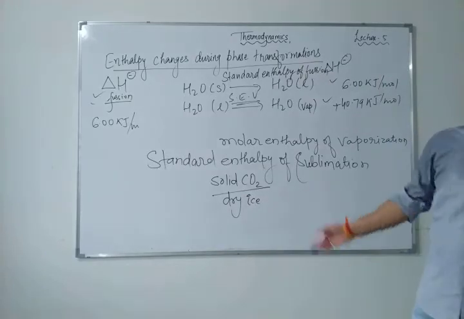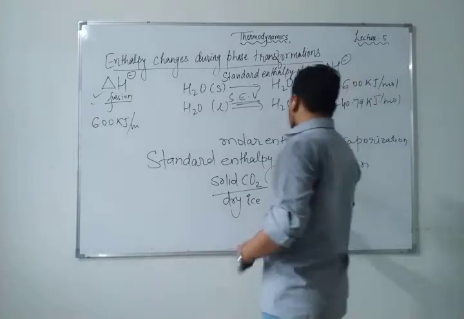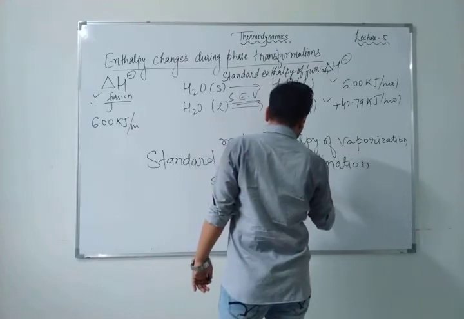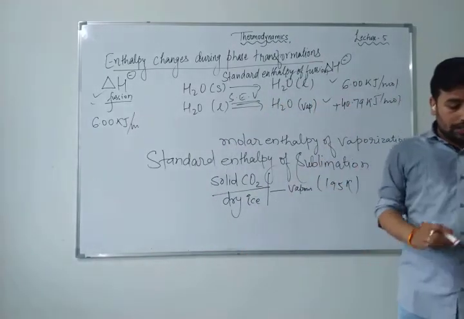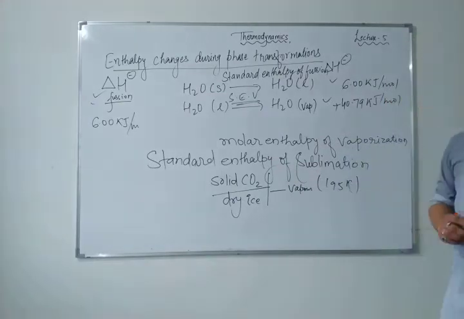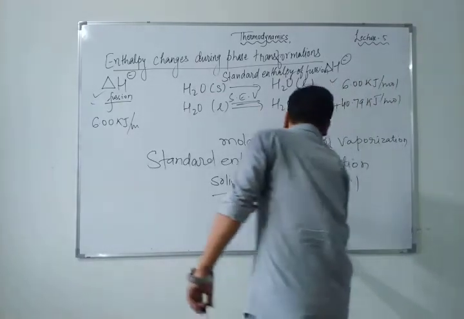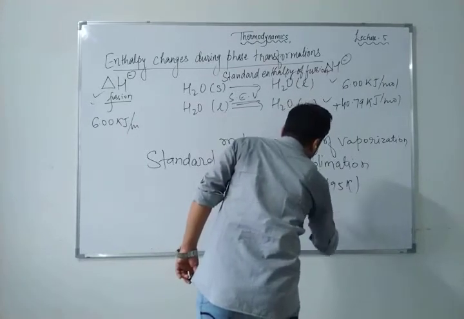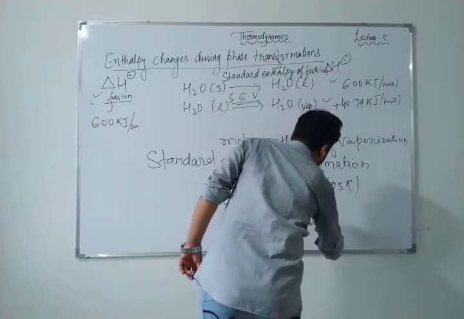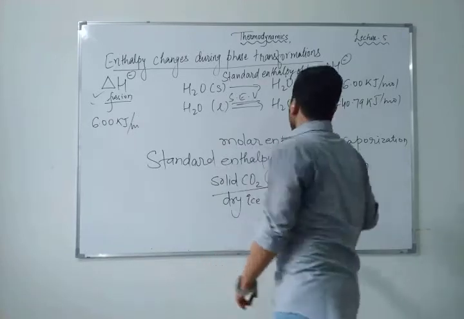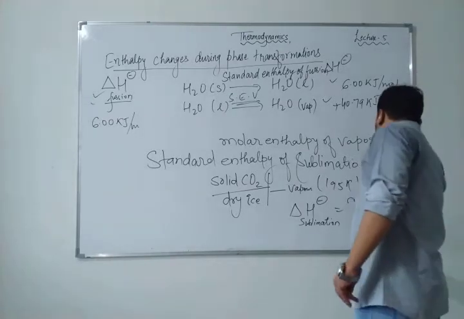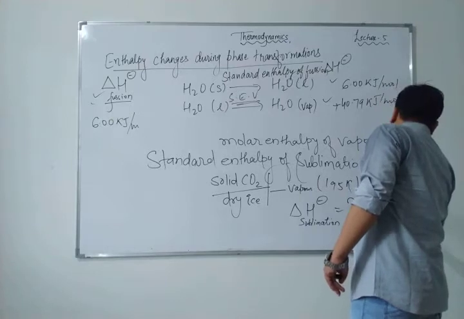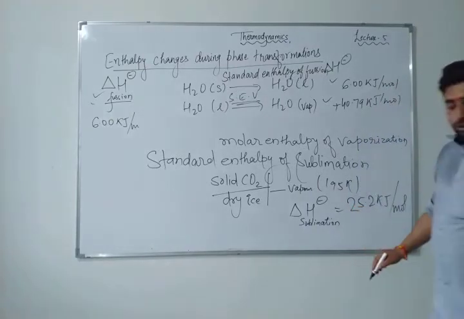And when this sublimates, when it changes into the vapor form, it requires 195 Kelvin temperature. How much? 195. And now you can ask me, sir, here the delta H sublimation, what will be the value of this enthalpy change in the sublimation? Then I am telling you, from solid carbon dioxide, when it sublimates, it gives 25.2 kilojoule per mole.